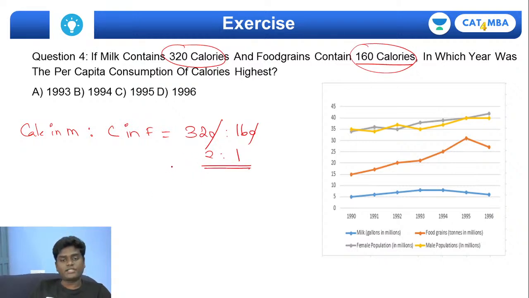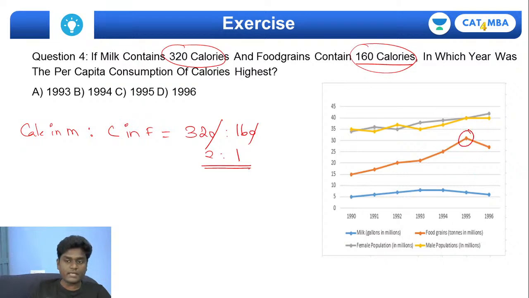But what is the actual question? If milk contains 320 calories and food grains contain 160 calories, okay? In which year was the per capita consumption of calories highest? So if you see here, as I told you, the food grains have a massive oscillation here. So hence the change in food grains is the key to estimate the calorie count. So how can you exactly do that?